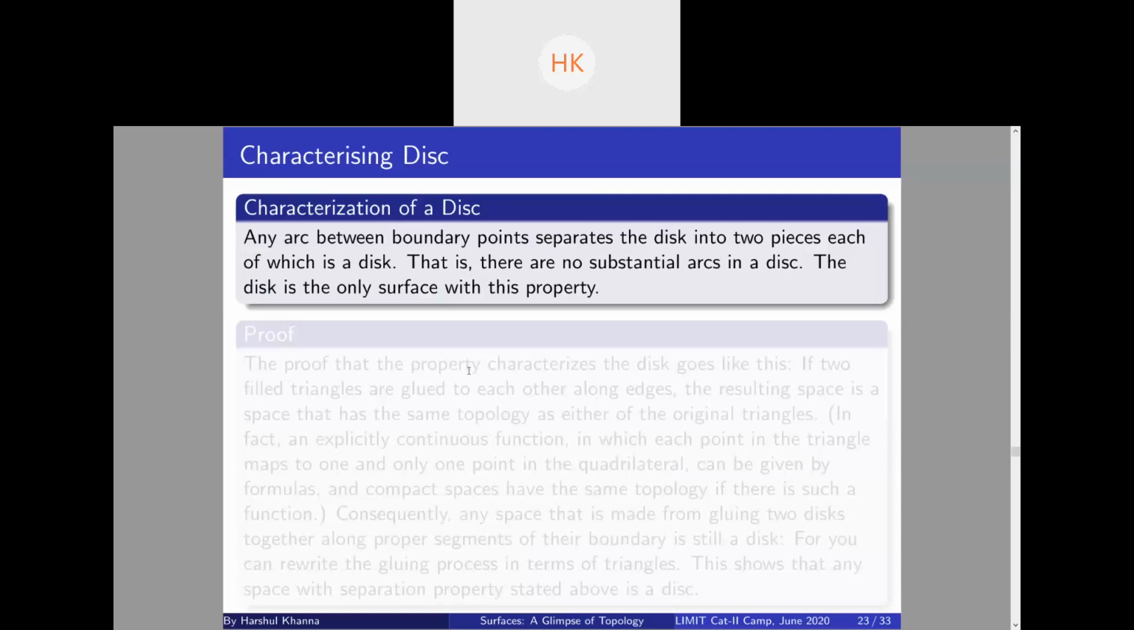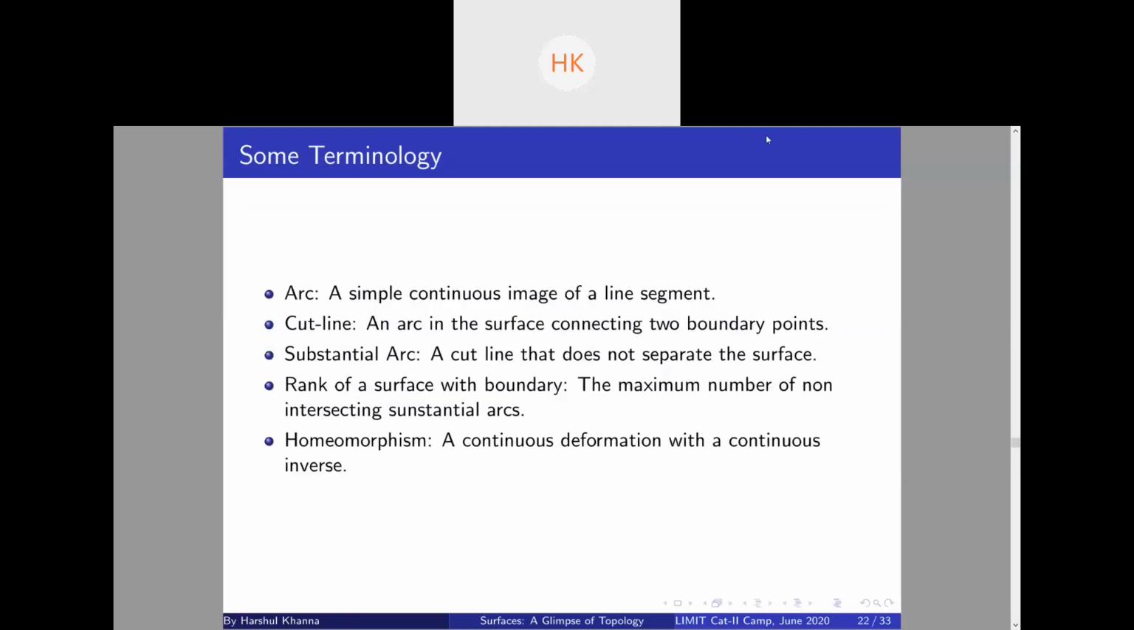First, we will prove that this property characterizes the disk. Let's start by supposing you have two triangles, and if you glue them along this line, then you can again get a triangle. You see that? You can continue, you get a quadrilateral, and then you can continuously deform it into a triangle, right?